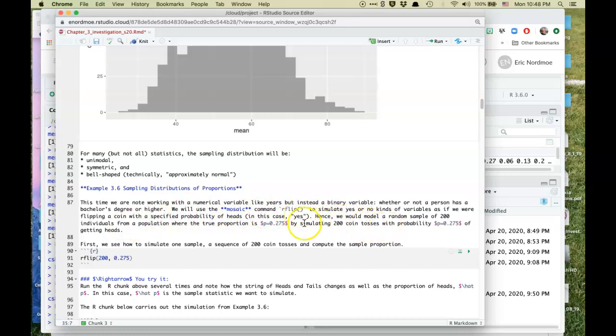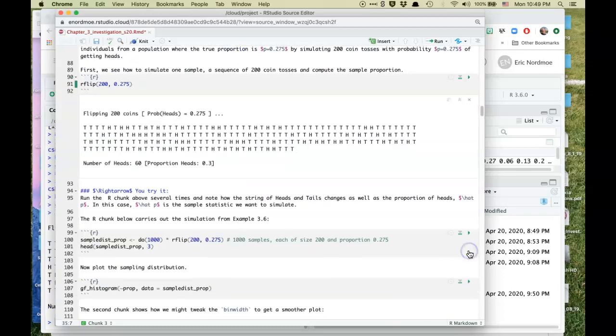Hence we could model a random sample of 200 individuals from a population where the true proportion is p equals 0.275 by simulating 200 coin tosses with that probability of getting heads. Now it would be hard to construct a coin that had that property, but we can do it by computation, by simulating. So let's run this a few times and see what we get.